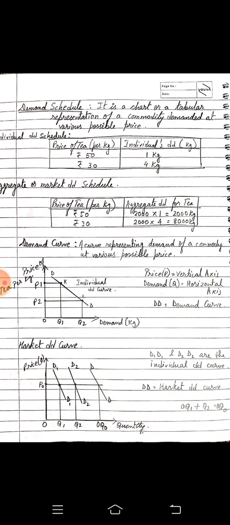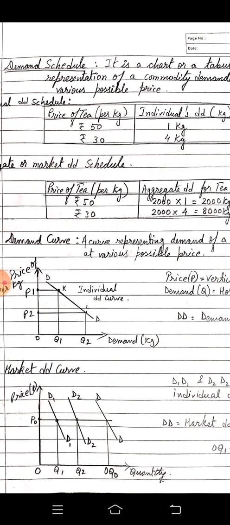What is the market demand curve? Below you can see there are many demand curves drawn here at a time. D1 is saying about one individual person. D2 is saying about another individual person. And what is DD? This is the market demand curve.